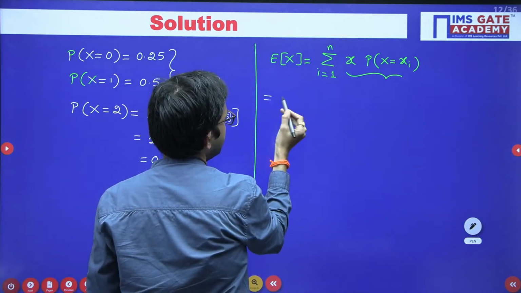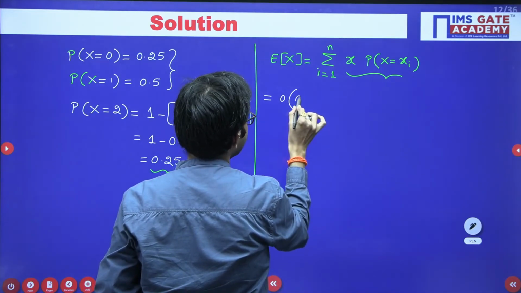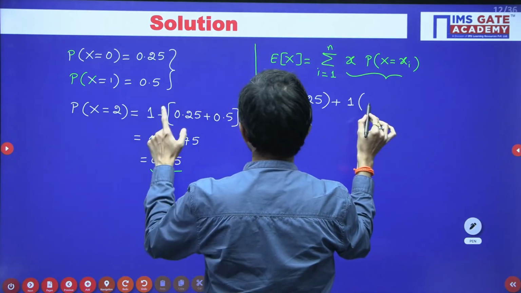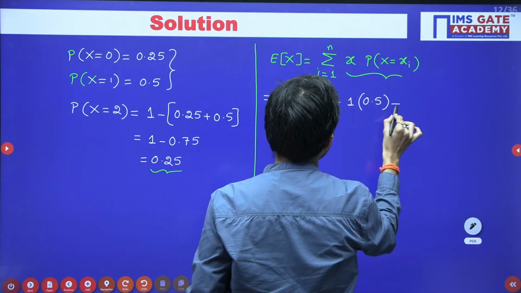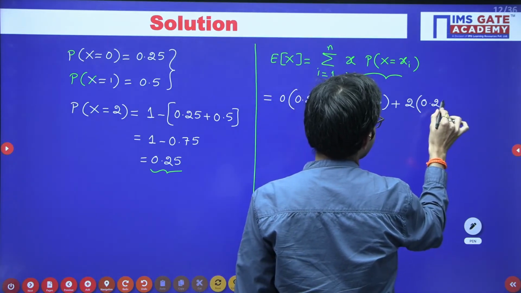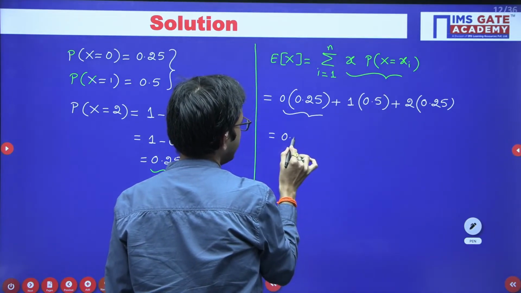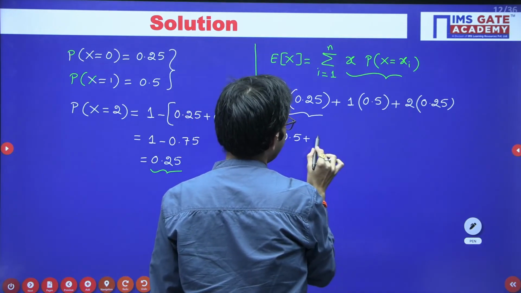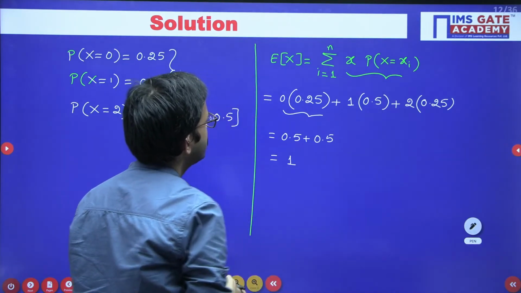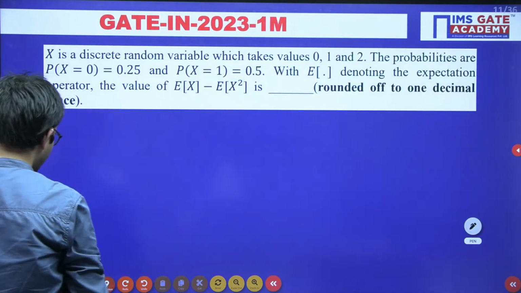Okay, so here the first value is 0, the corresponding probability is 0.25, plus the second value is 1, the corresponding probability is 0.5, plus the third value is 2 and the corresponding probability is 0.25. So here 0 into anything is 0, 1 into 0.5 is nothing but 0.5, plus 2 into 0.25 you can write as 0.5. So 0.5 plus 0.5 is nothing but 1. So this is the expectation of X.